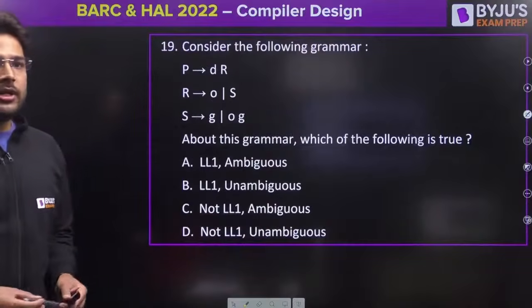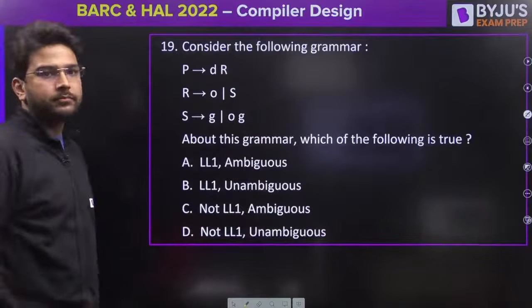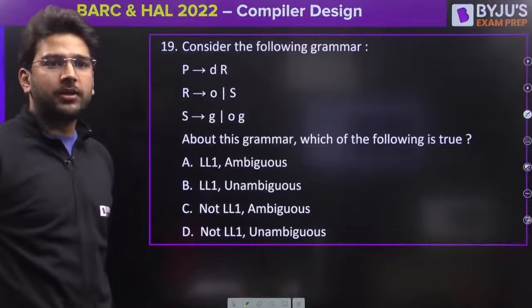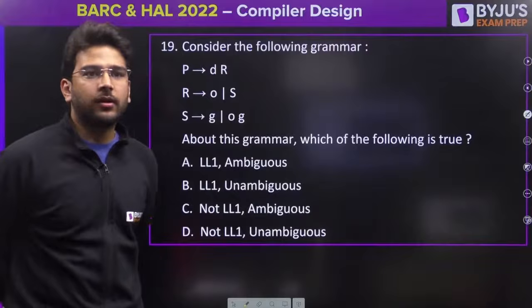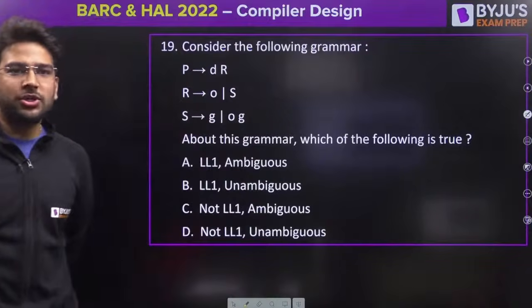Saubhagya is saying option D. Okay. Kanchan is saying option B. क्या हो गया कंचन? Shubham option D. Nishant option C.